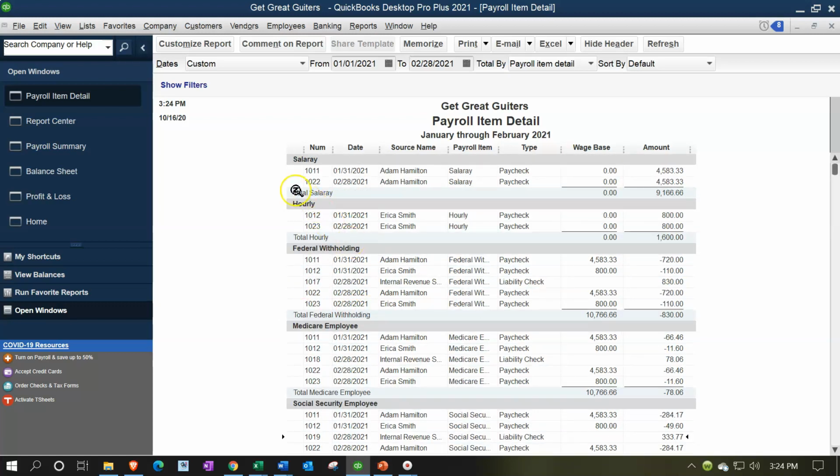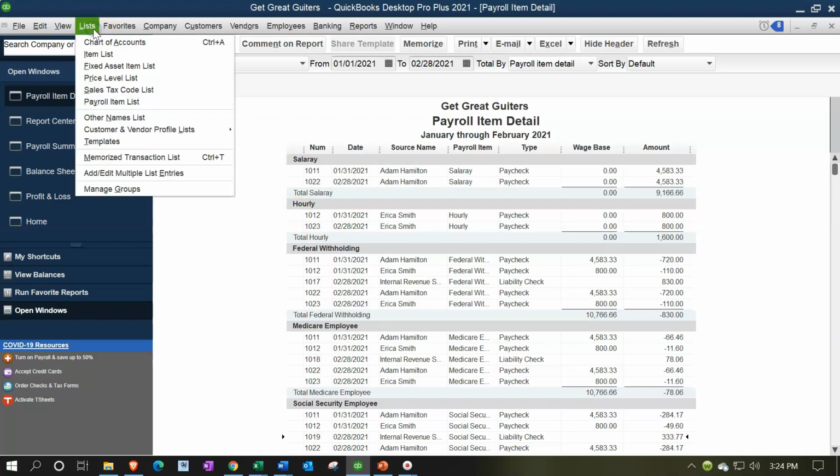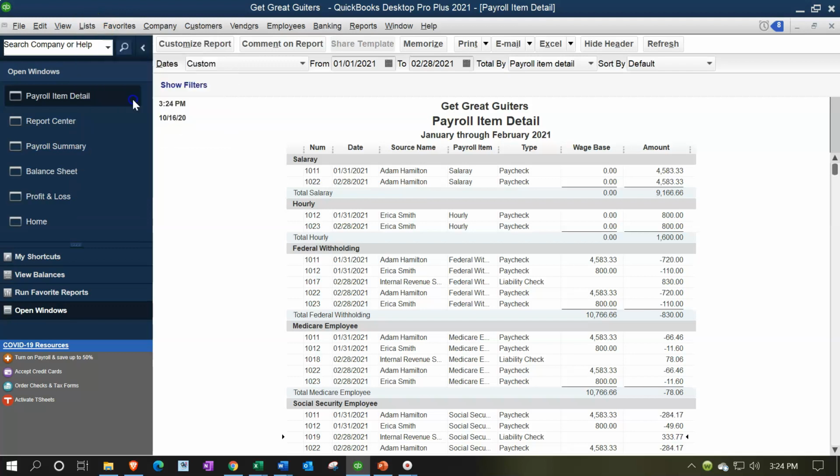So note once again that the items are the things that are kind of driving the transactions, in a similar way as the items for inventory and service items help to drive the transaction of what will be recorded on an invoice, sales receipt, or bill for the purchase of inventory. These payroll items help to track what's going to happen with regards to the recording of the financials when you process the payroll. These are set up in the lists up top. They are in the payroll item list.